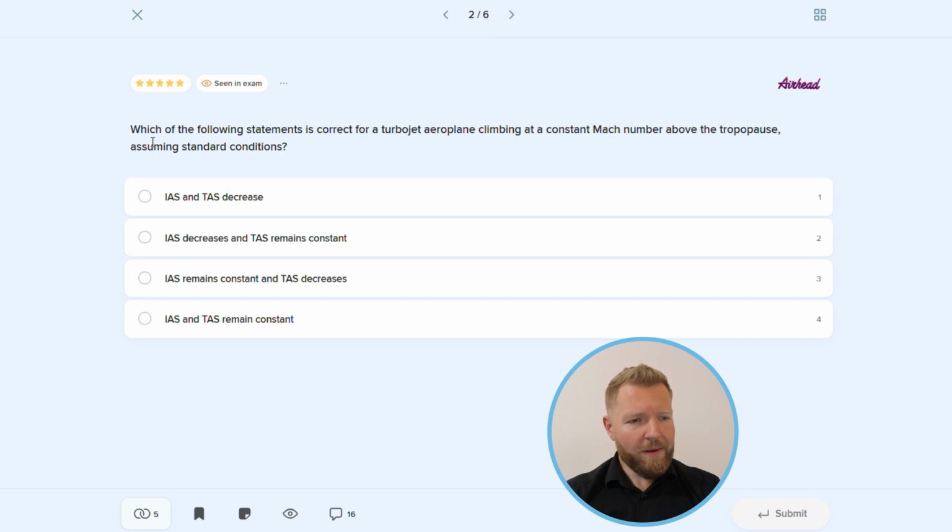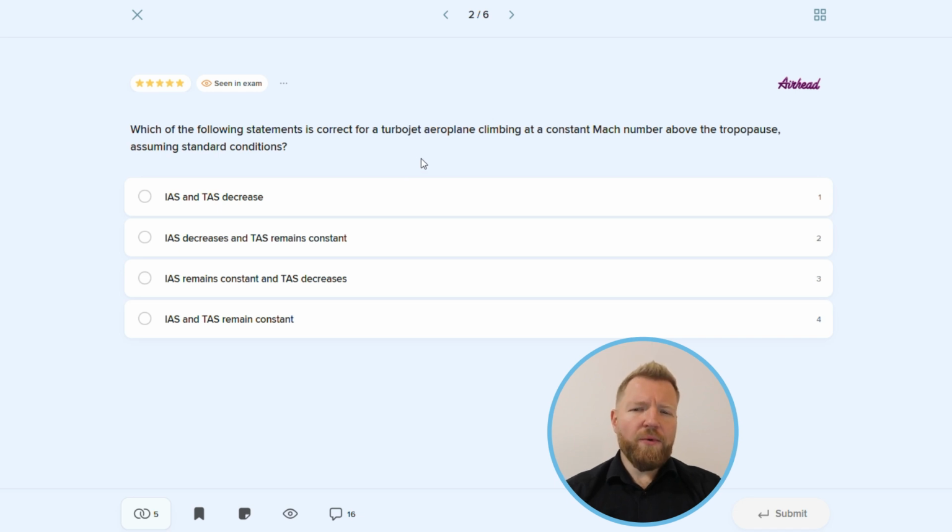Question number 2. Which of the following statements is correct for a turbojet airplane climbing at constant Mach number above the tropopause, assuming standard conditions? And we have to find out what will happen with indicated airspeed and true airspeed.